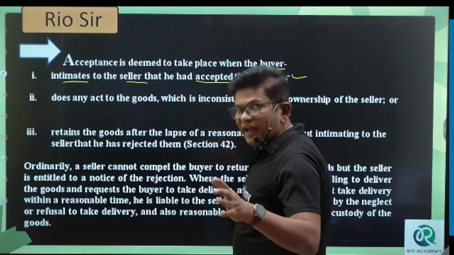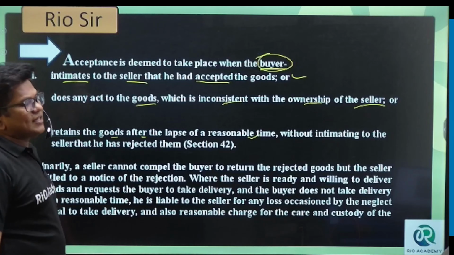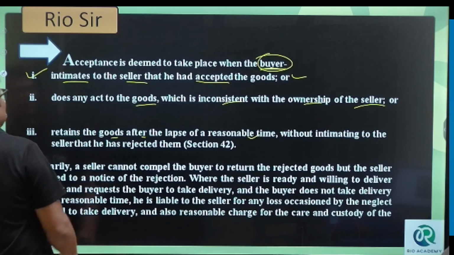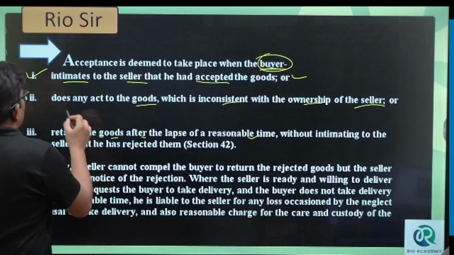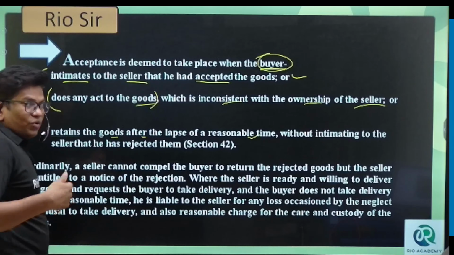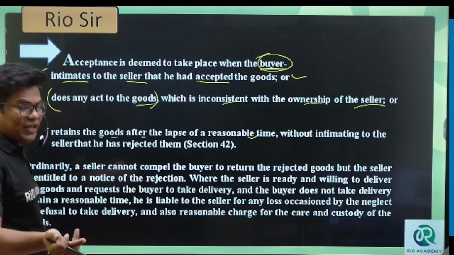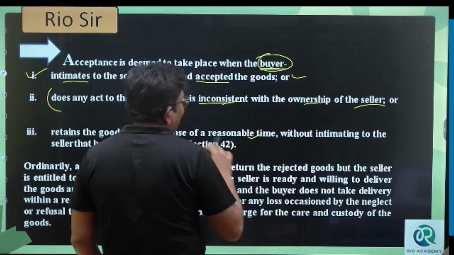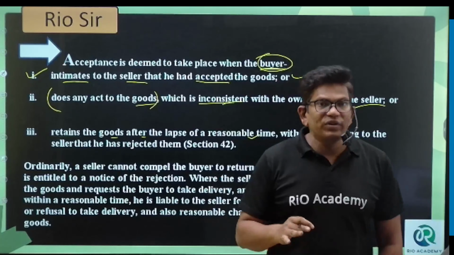First, intimating the seller that he has accepted the goods. So he has informed the seller that yes, I am going to take the goods. Second, he does any act, he has used the goods, which is inconsistent with the ownership of the seller, as if he is acting as the owner of the goods.